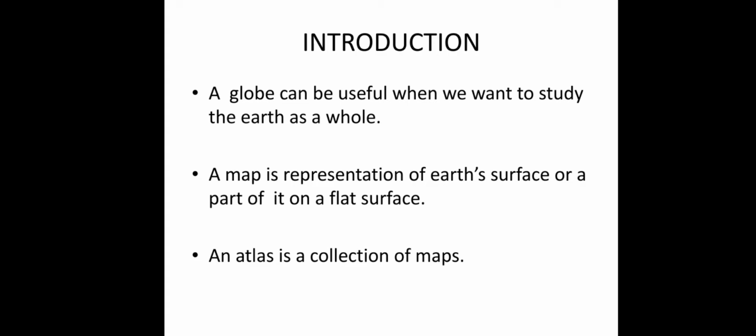For example, on the right side I am giving you a globe, that is sphere shape. On the left side I am giving you a map, that is a flat surface. Where can we get more information? Yes, it is very easy to get more information from a map, that is a flat surface. A map is a representation of earth's surface or a part of it on a flat surface. So there are more advantages in a map than in a globe. It is very easy to study in a map because it is a flat surface.